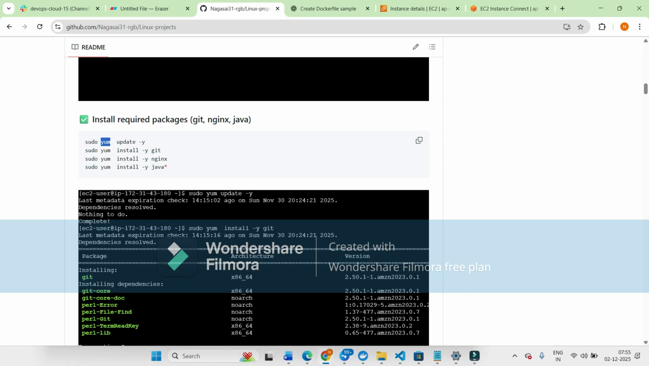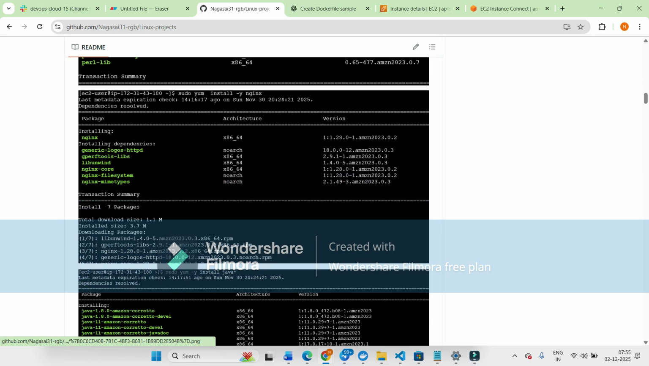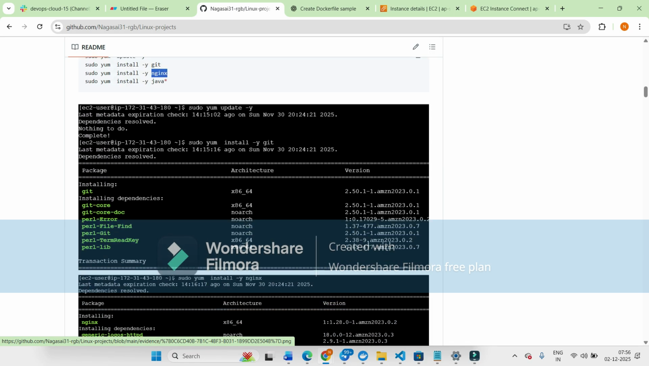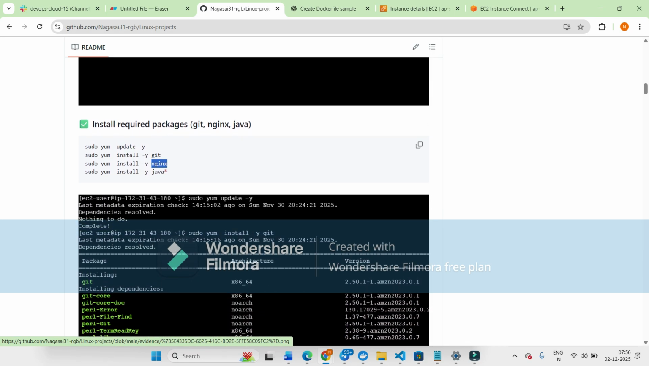And if you want to download any particular web server, we can use sudo yum install -y and the web server name. I want to install nginx, that's why I have given this command. And we can see it is installing nginx and all the dependencies from the server.